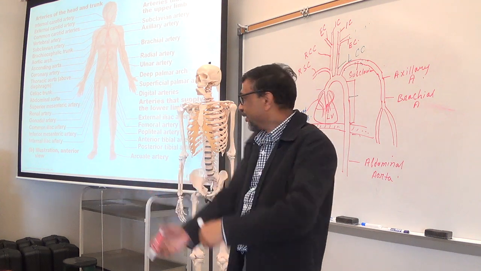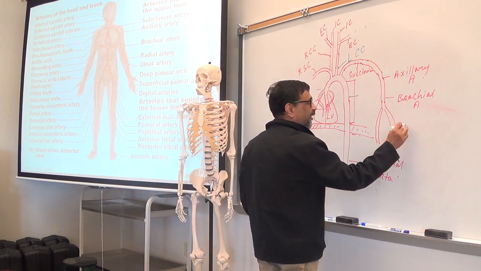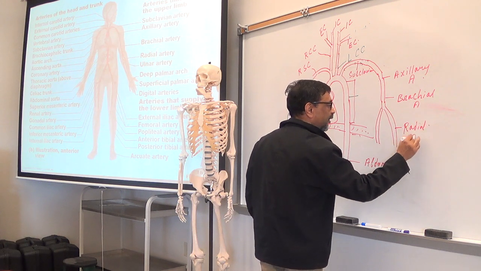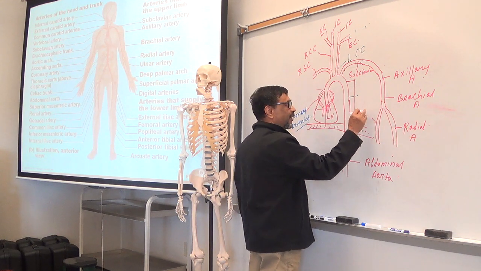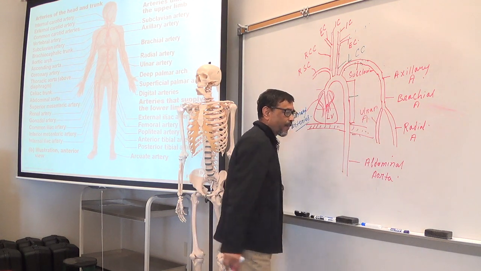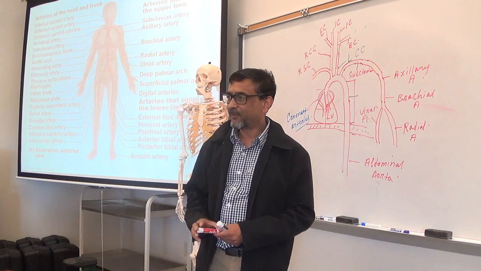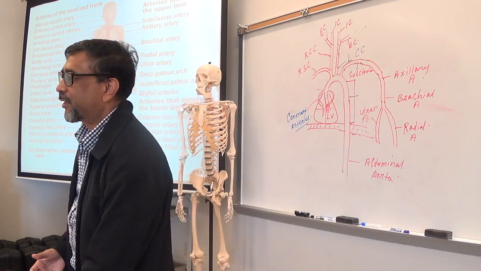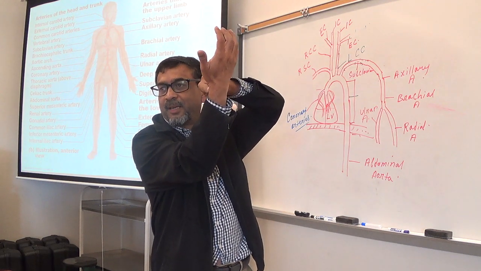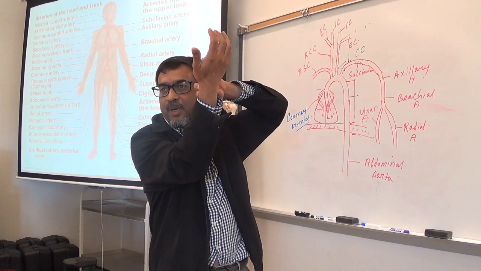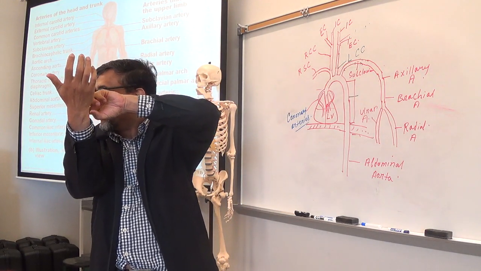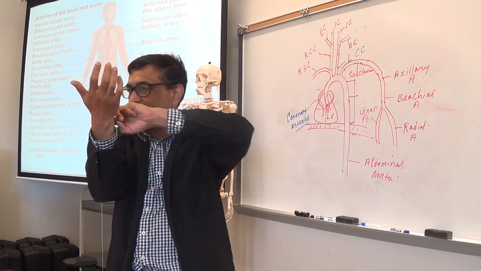Make sense? So the lateral one is the radial artery, medial one is the ulnar artery. Is that clear? Okay. Then radial artery in the radial side, right? And here we do what? Take the pulse, right? From the radial artery.